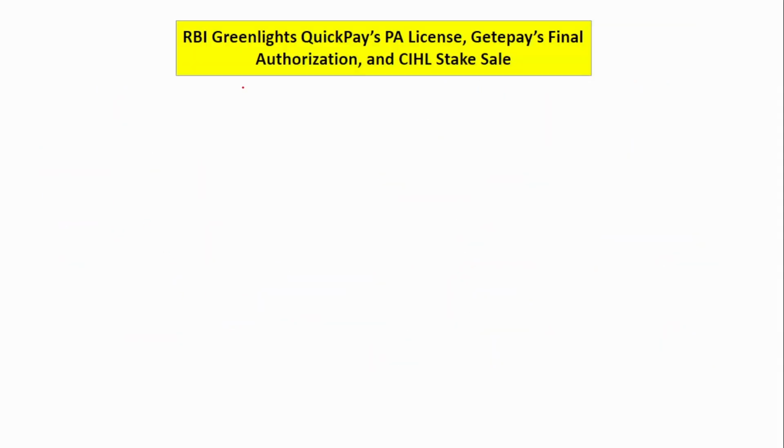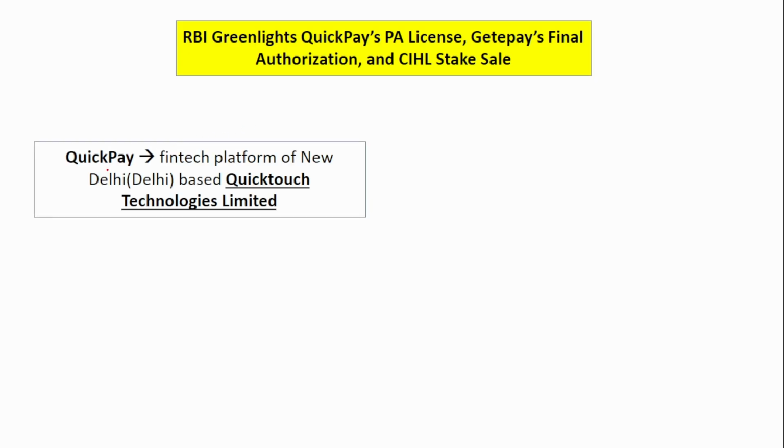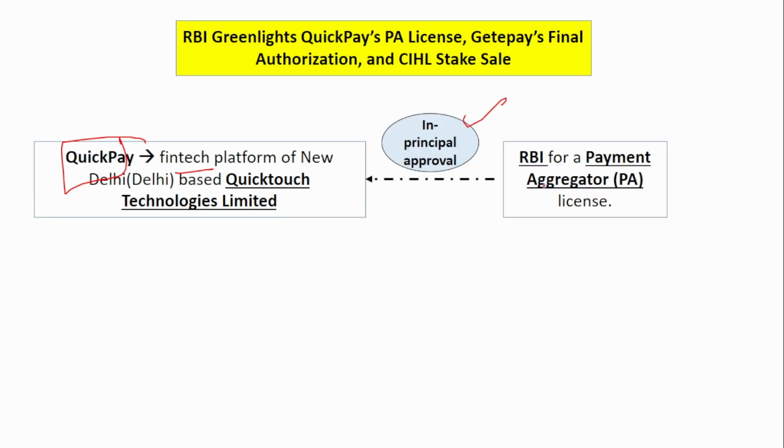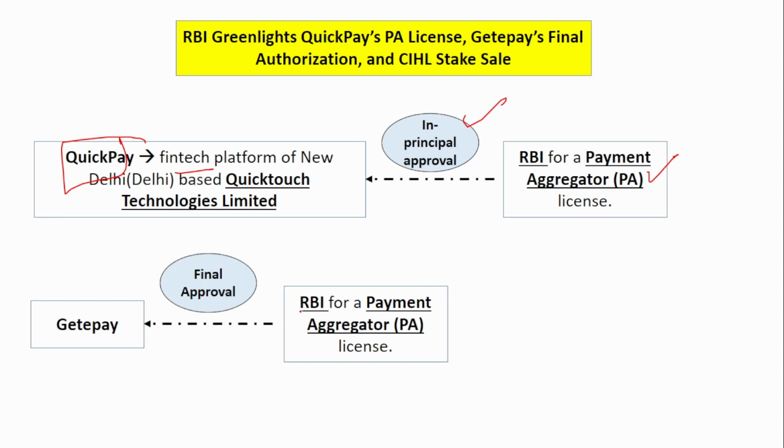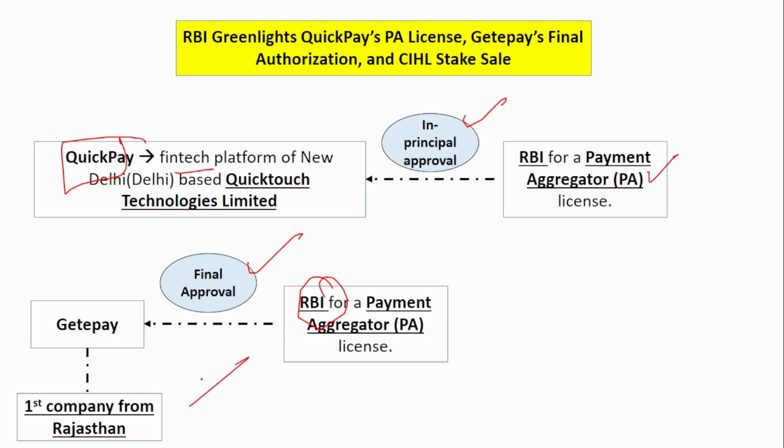Next is about the license provided by the Reserve Bank of India. QuickPay is a fintech platform of New Delhi based Quick Touch Technologies Limited. It has received in principle approval from RBI for a payment aggregator license. In principle approval, not final approval. It can start operating as a payment aggregator only after getting final approval. Next, GetPay has received final approval from the RBI for a payment aggregator license, and it is the first company from Rajasthan to receive this license. Remember, QuickPay has received in principle and GetPay has received the final approval.